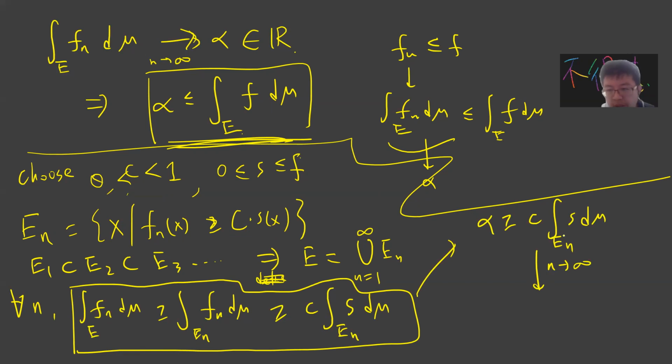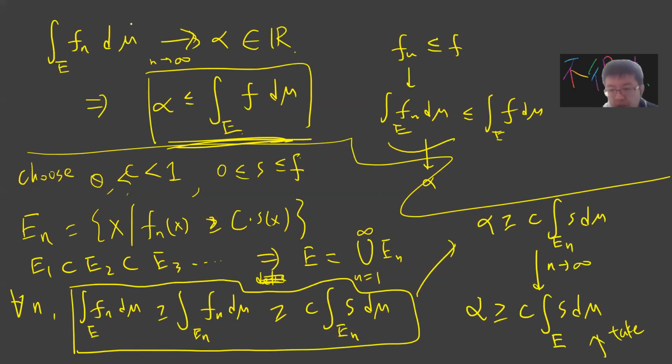If I take n to be infinity on this side again, I get alpha greater than or equal to c times the integral of s d mu over E. And I take sup. So I prove that alpha is greater than or equal to this.